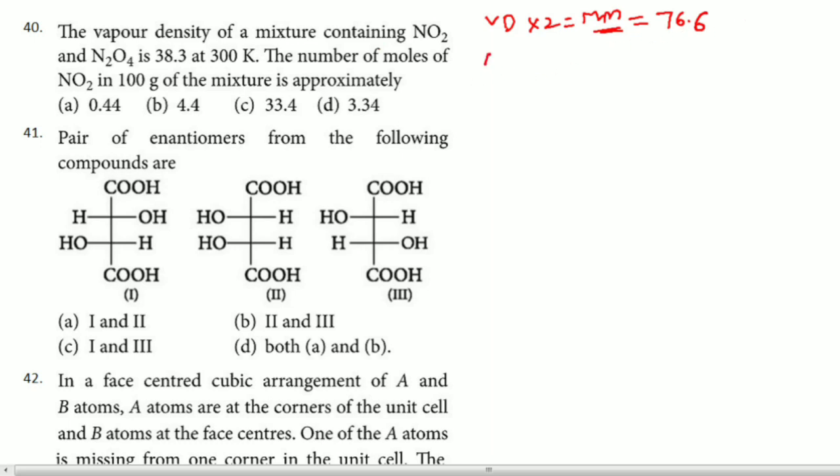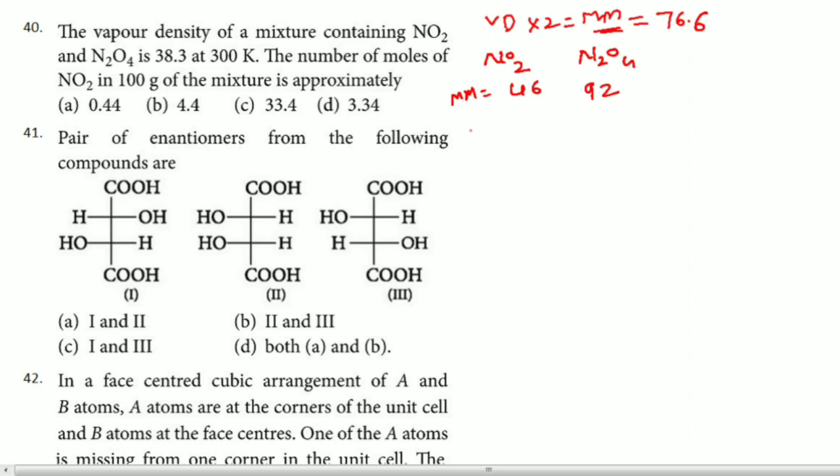Now if you calculate NO2 and N2O4 molecular mass, molecular mass of NO2 is, remember, 46, N2O4 is, remember, 92, correct? So now in this case what are they asking? They are asking number of moles. To calculate number of moles, what is the formula we have?